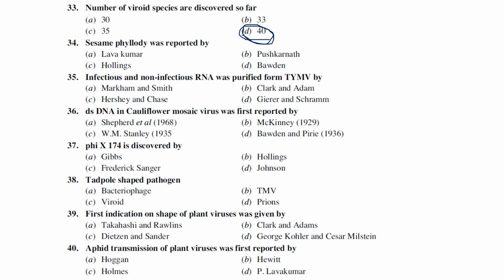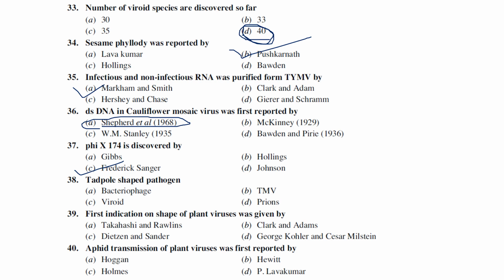Sesame phyllody was first reported by Pushkarnath. Infectious and non-infectious RNA was purified from TYMV by, who purified it they are asking, probably Markham and Smith. Double-stranded DNA in cauliflower mosaic virus was first reported by Shepherd et al., in 1968 probably. Lambda phage or phi X174 was discovered by Friedrich Sanger, and he got 2 Nobel Prizes.